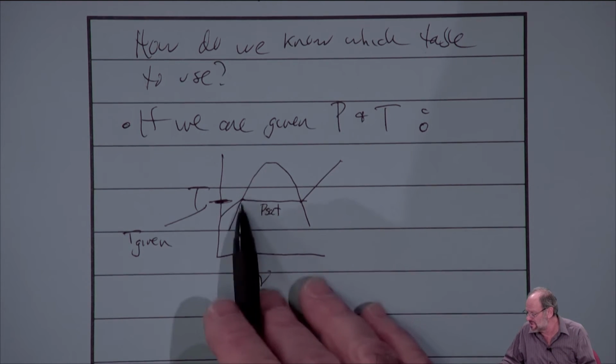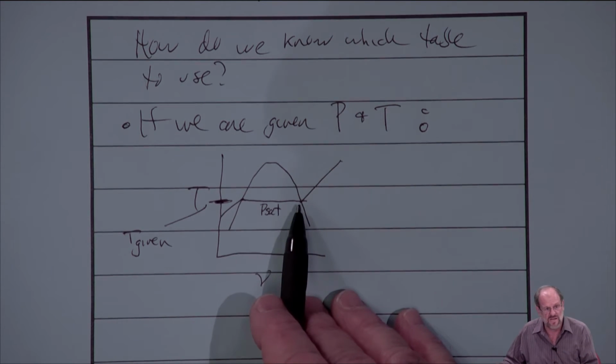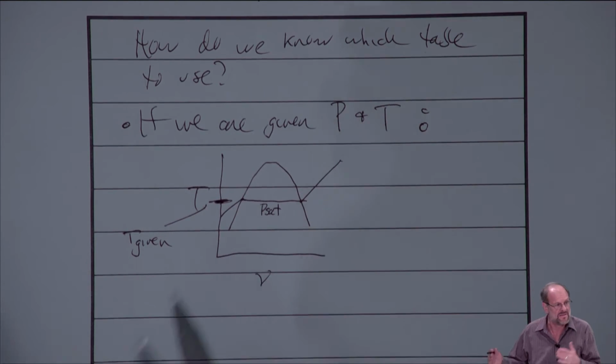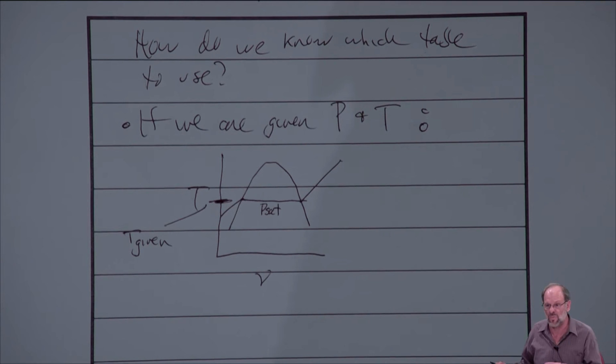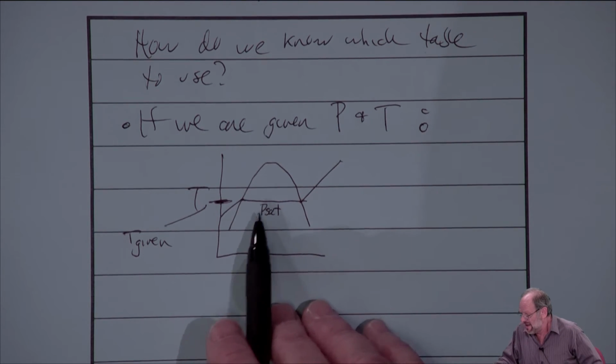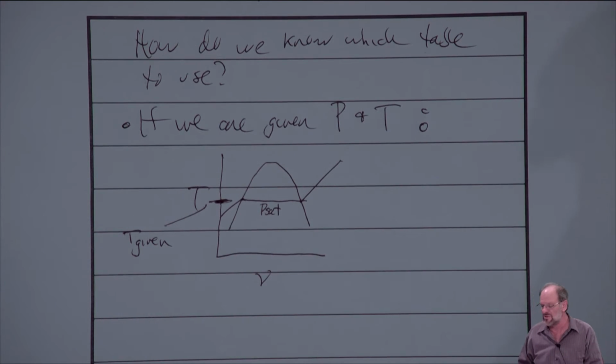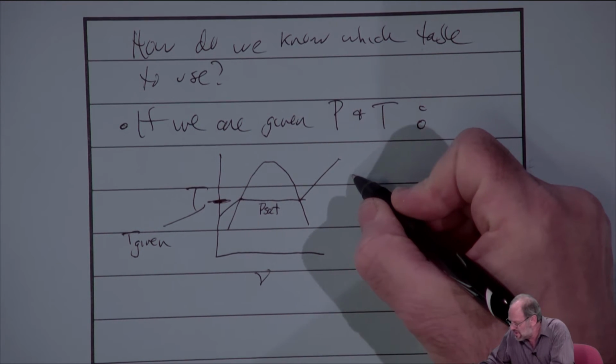It's the temperature that determines the pressure if they're not independent. They're not independent. For any one temperature, there's only one possible pressure, right? 100 degrees Celsius will always correspond to 101.325 kilopascals, which is standard 1 atmosphere, always, without exception for water. Anyway, I think that point has been made enough times. So if we're given pressure and temperature, what we want to do is compare the given data to the saturation data.